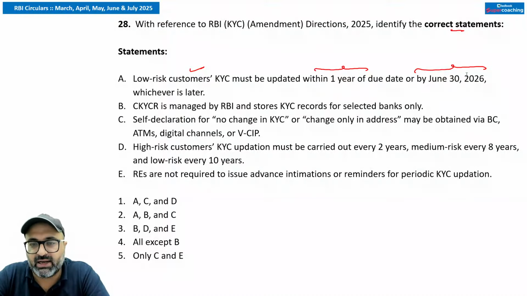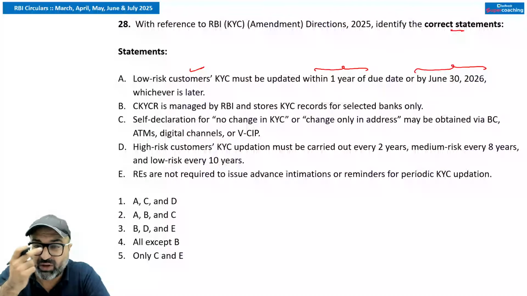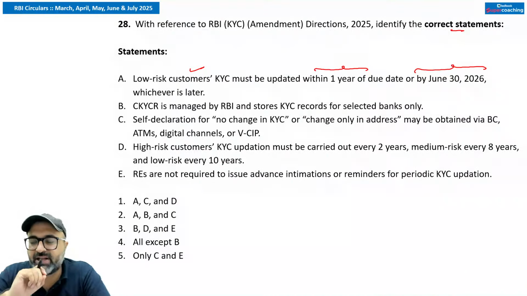We all know that for high risk, every 2 years, medium risk every 8 years, and low risk review of KYC should be done every 10 years. Now, business correspondents, they are also allowed to receive the KYCs.